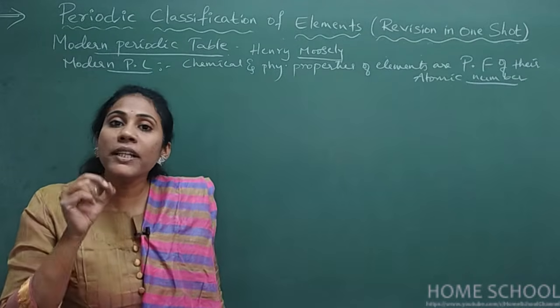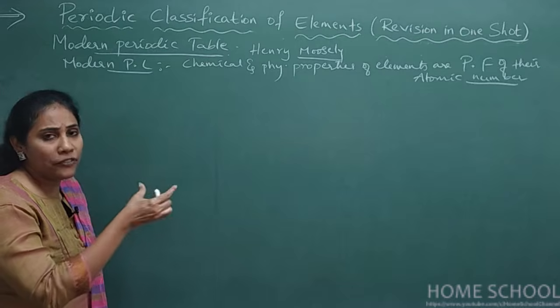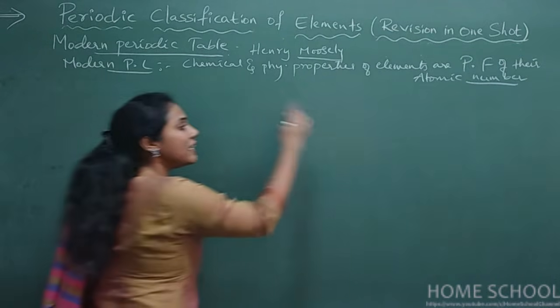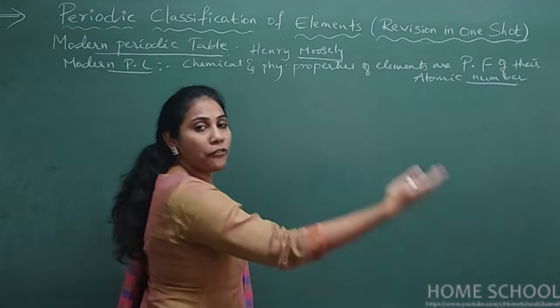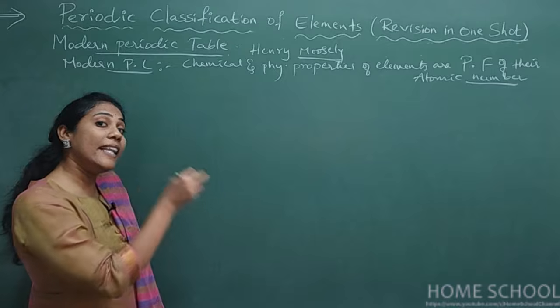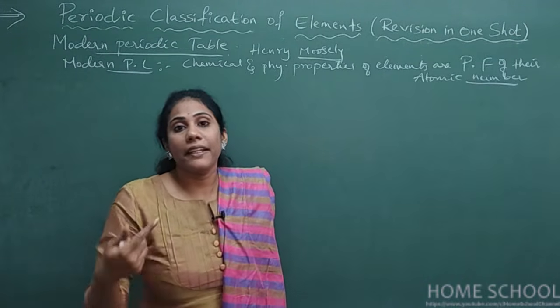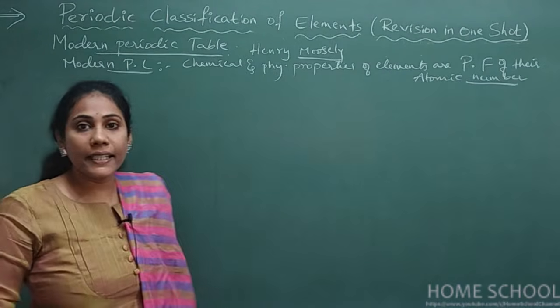So according to his concept, the chemical property of elements gets repeated after some atomic numbers. After a certain gap of atomic numbers, the element with the same chemical property is getting repeated. So that is the meaning of this particular sentence.